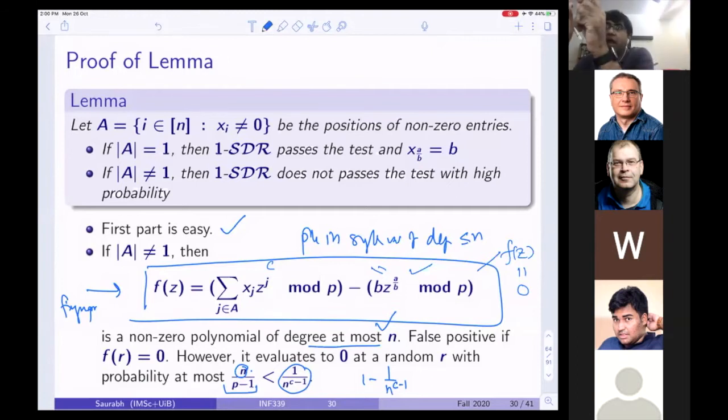if there are two coordinates which are non-zero, then with very high probability you are not going to fail the test. And if you are not going to fail the test, with what probability? 1 minus 1 by n to the power c minus 1.